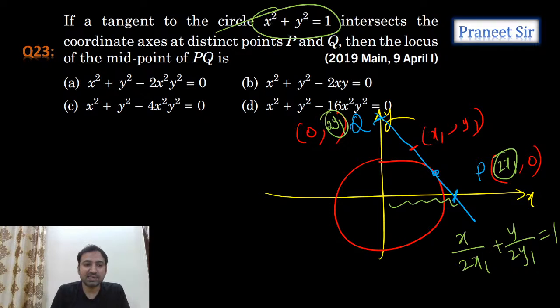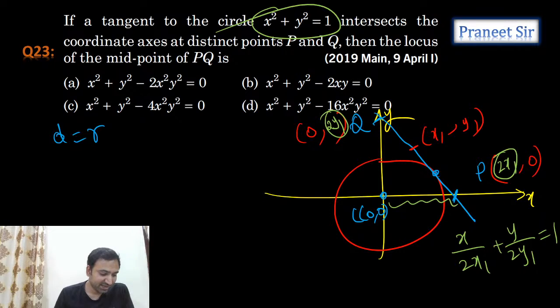So what is the condition that this given line is a tangent to the given circle? This is the center 0 comma 0. So the perpendicular distance from the center to the line should be equal to the radius, right? Yeah, Priyanshu, right. So guys, clear?